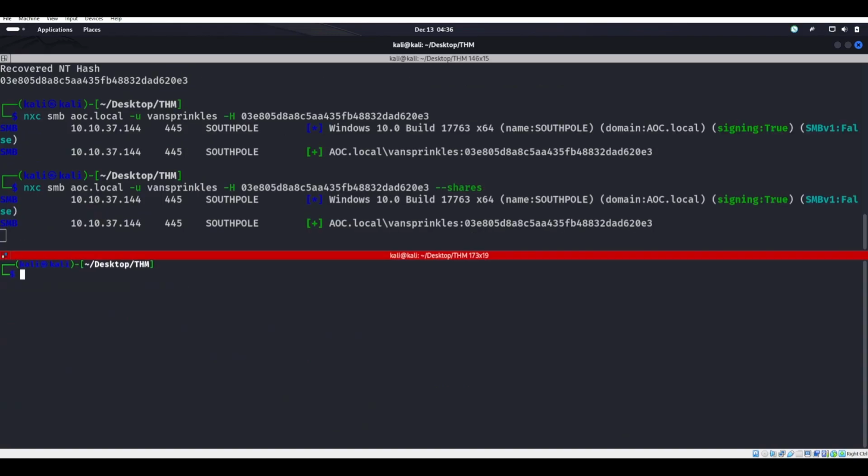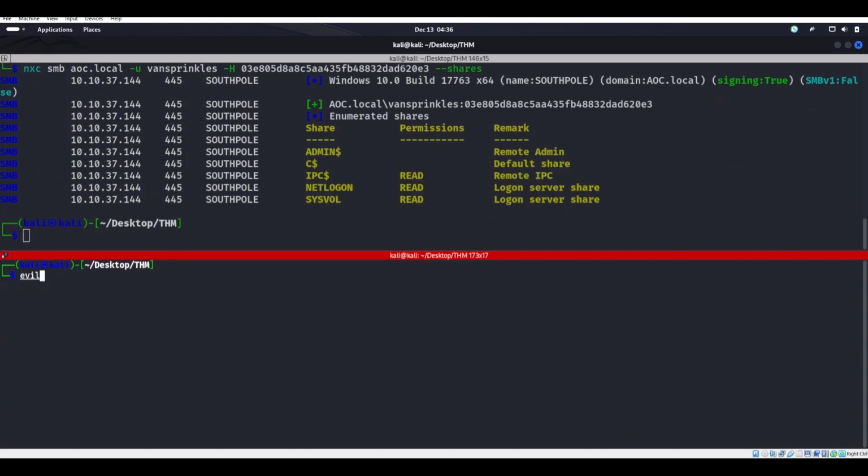So we can still log in with our evil-winrm. Evil-winrm -i is going to be 10.10.37.144, -u is going to be van sprinkles, then -H that hash.